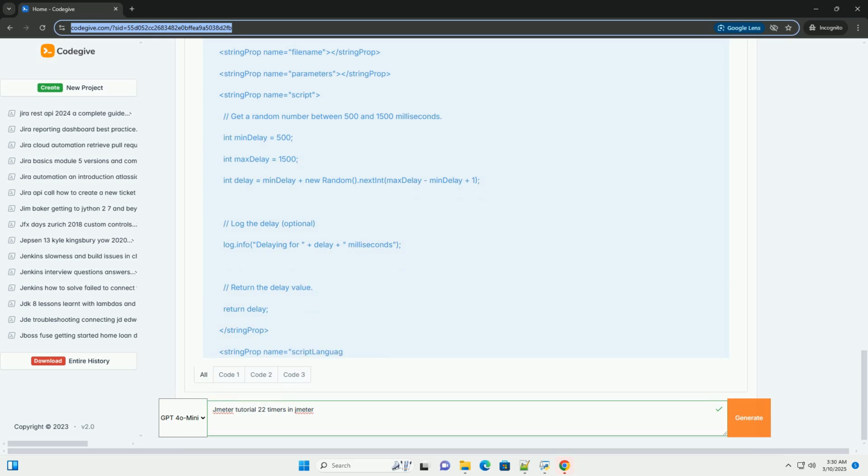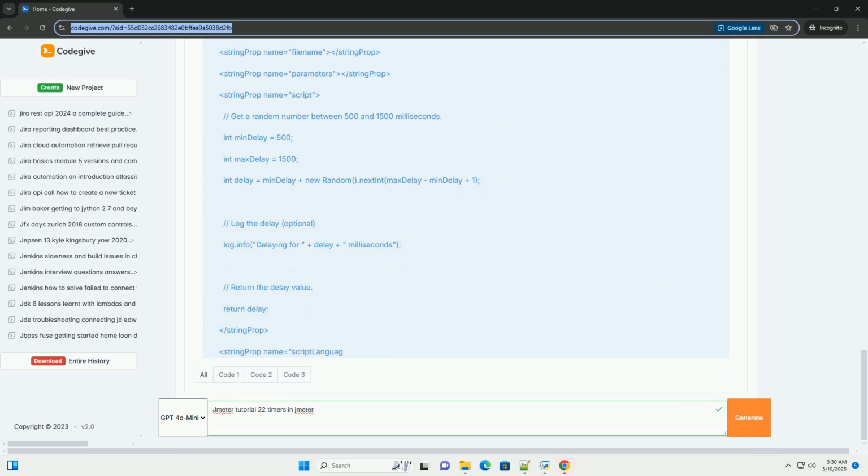Comments, optional. Language: select the scripting language you want to use, example Groovy. Script: write your code to calculate the delay. The script must return an integer value representing the delay in milliseconds. You can use JMeter's built-in variables and functions within the script, example vars, props, log.